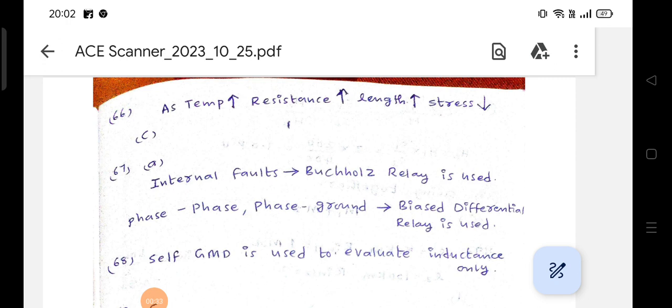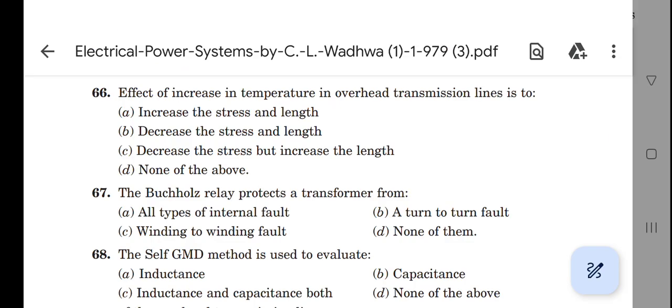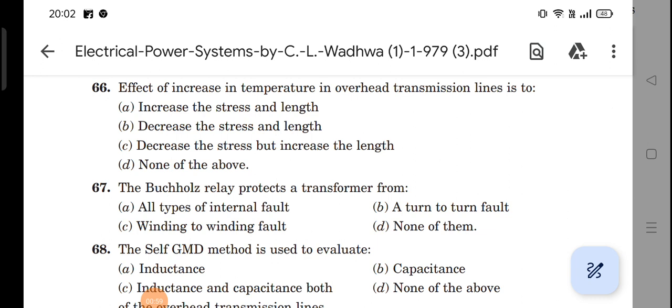When resistance increases, the length of the conductor increases. When length increases, the stress on the conductor reduces. Now see the options. First option is increase the stress, that is not correct. Second option, decrease the stress and length, that is also not correct. Third option, decrease the stress but increase the length, that means the 66th answer will be C, the correct answer.